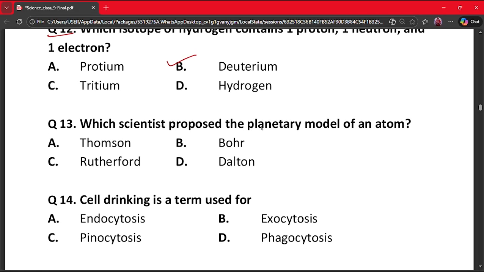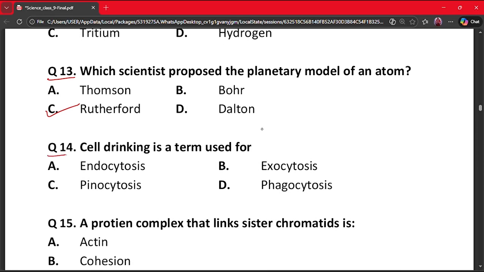Our next question is question 13. Which scientist proposed the planetary model of an atom? The correct answer is Rutherford, because Rutherford proposed the planetary model. Our next question is question 14. Cell drinking is a term used for A. Endocytosis. B. Exocytosis. C. Pinocytosis. And D. Phagocytosis. The correct answer is the option C, because cell drinking is called pinocytosis.